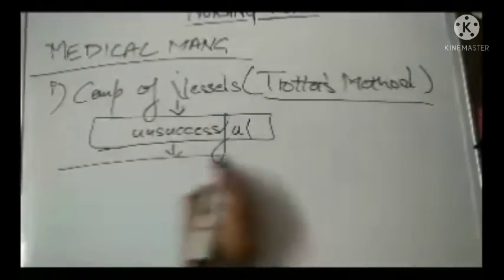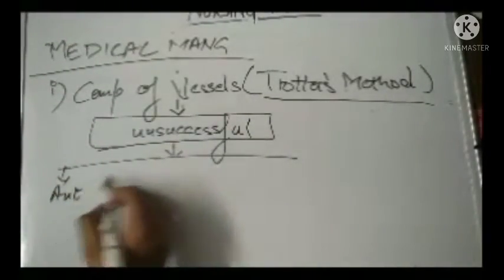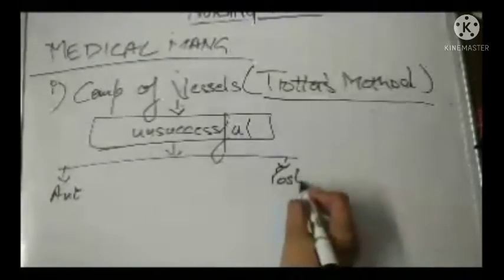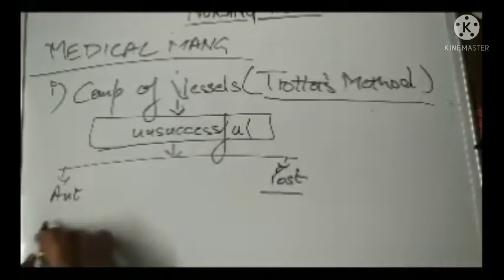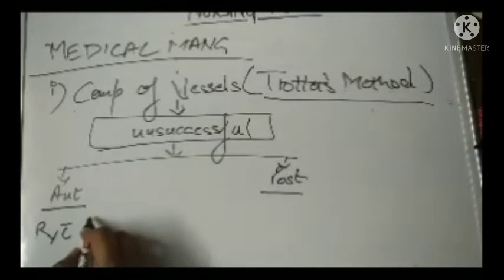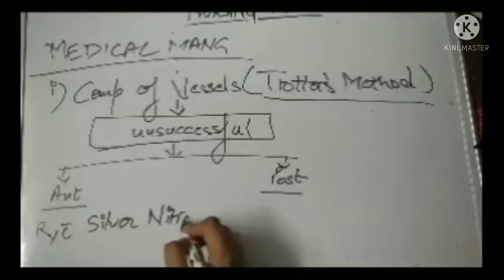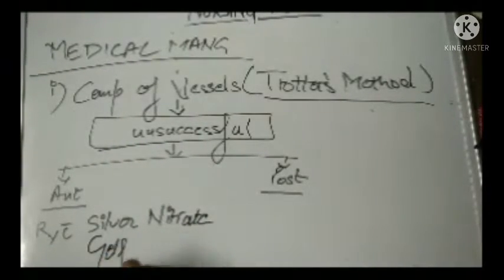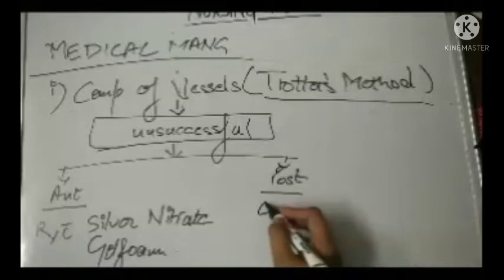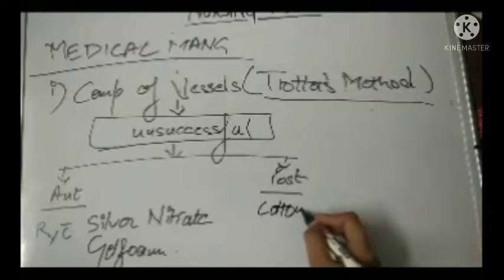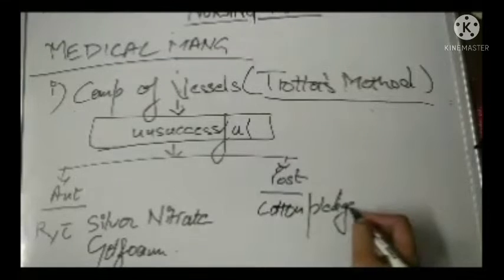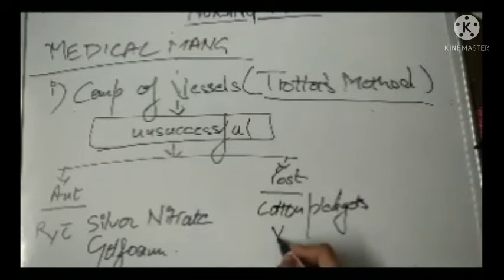Then first you will make out whether it is an anterior bleed or a posterior bleed. If it is an anterior bleed, the treatment is silver nitrate or the gel form, or electrocautery. In case it is a posterior bleed, then the treatment is cotton pledgets soaked in a vasoconstrictor.